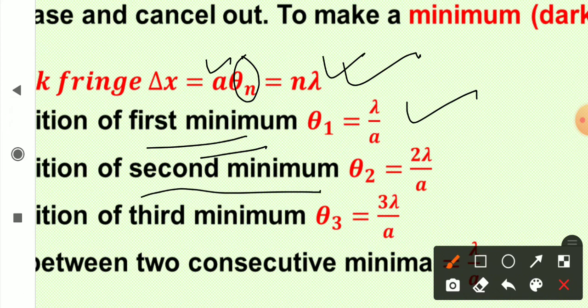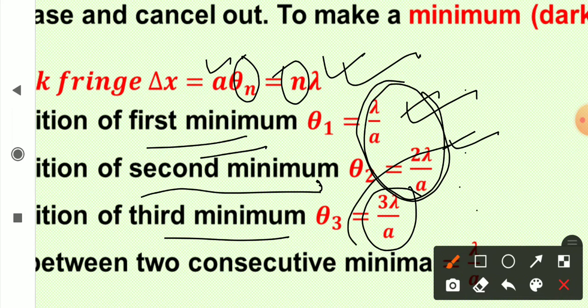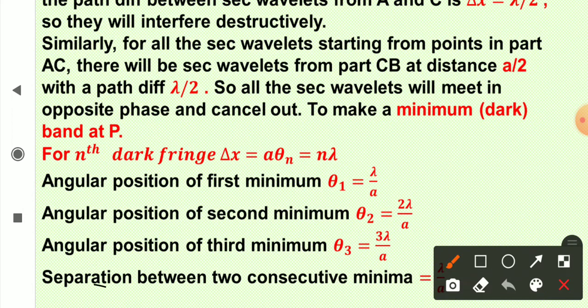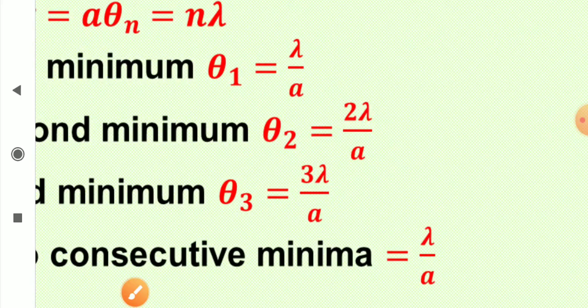For second dark band or dark minimum, θ2 will be 2λ upon a. The value of n is 2. For third one, 3λ upon a. So at these angular positions पर आपको dark fringe मिलेगी या minima मिलेगा, and the separation between any two consecutive minima. इसके इसके बीच का separation λ upon a, इसके इसके बीच का separation λ upon a. So separation between two consecutive minima is λ upon a.